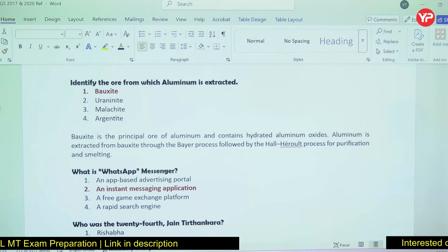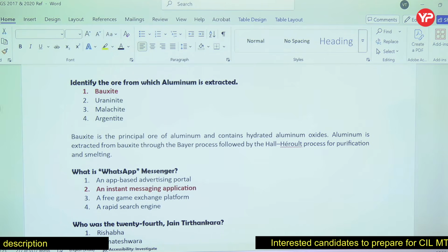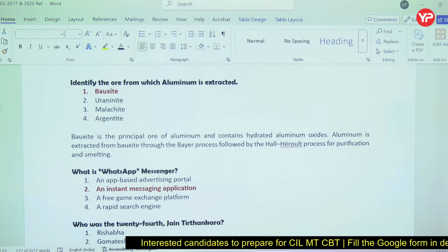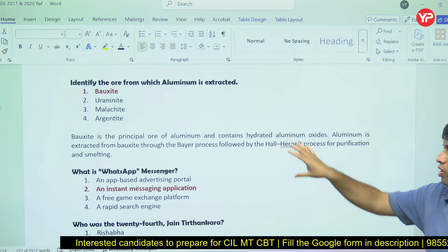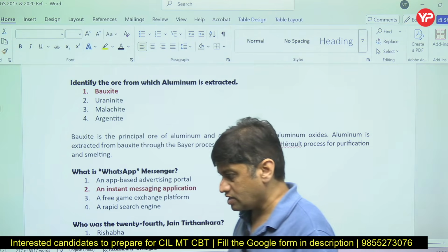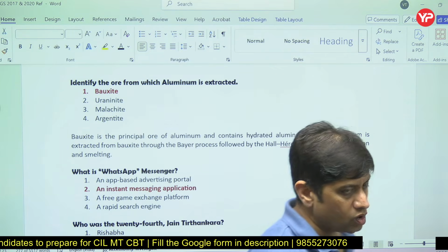Yeah, so because the exam is of Coal India Limited, questions on minerals and alloys are normally asked. So bauxite is the principal ore of aluminium. It contains aluminum oxide, and aluminum is extracted from bauxite, and the process is the Bayer process, and then the Hall-Héroult process. So you should know what the process is. Bayer process is used for what? For which element, or for which metal you use this particular process, you should know about that.